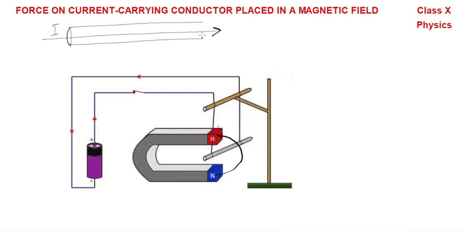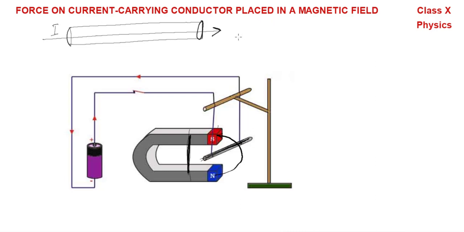The same here, the magnetic field is established around the rod when current flows in it. So we can see there are two types of magnetic field. One is the magnetic field of the natural magnet, the U-shaped magnet, and the other is magnetism due to flow of current.